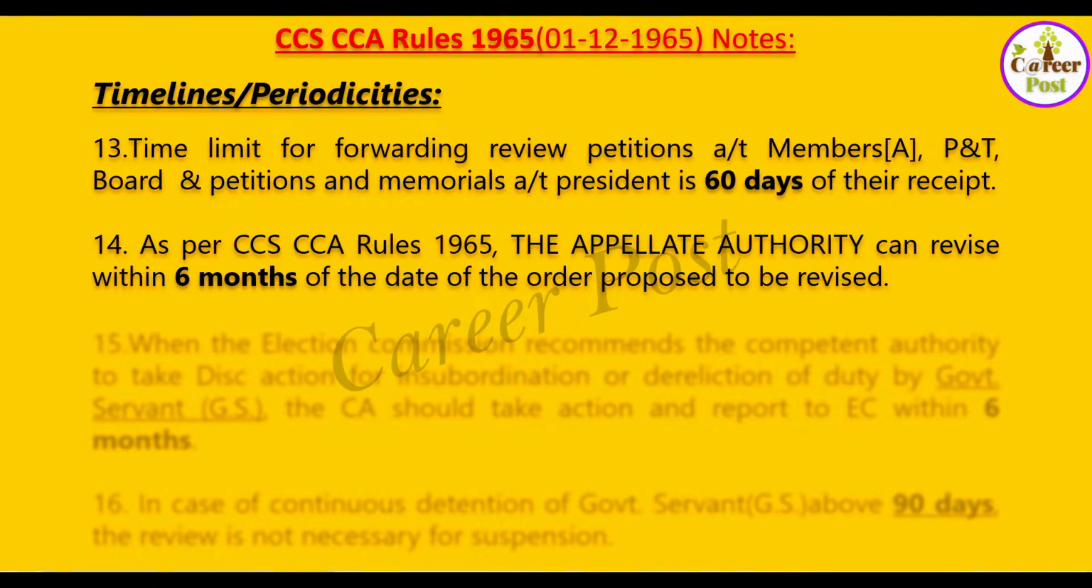As per CCA Rules 1965, the appellate authority can revise within 6 months of the date of the order proposed to be revised. Within 6 months, revision can be made.